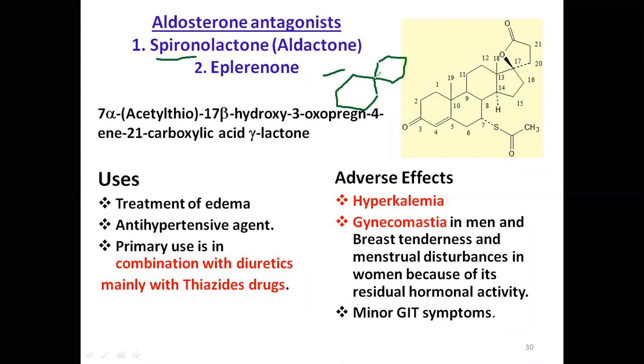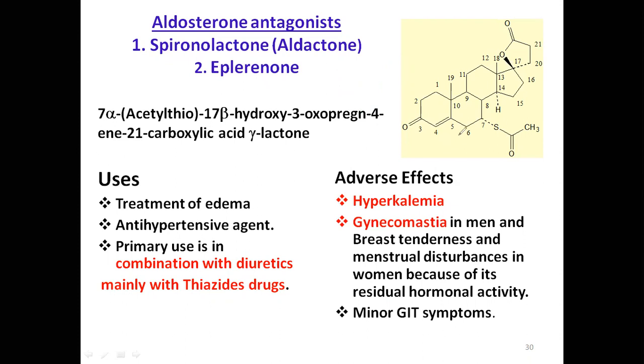Then they are called spiro. You see here the spiro. And this is a lactone structure. What do you mean by lactone? Cyclic esters. We learnt this in first year organic chemistry. That's why the drug name is spironolactone.